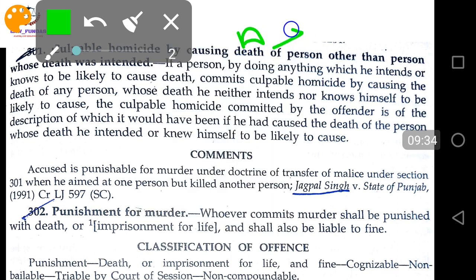B was painting a wall. But A, under the impression that the person painting the wall is B, kills X.